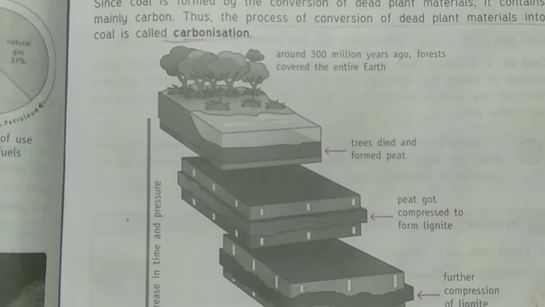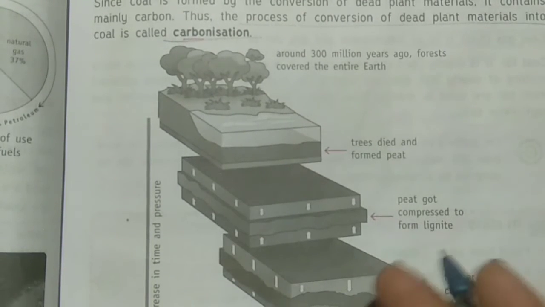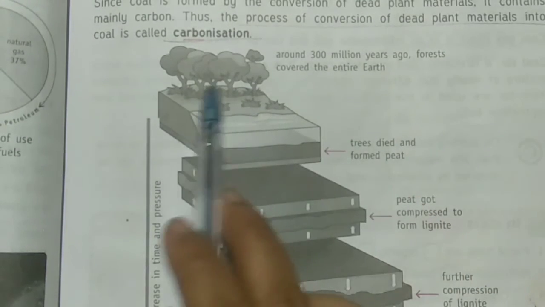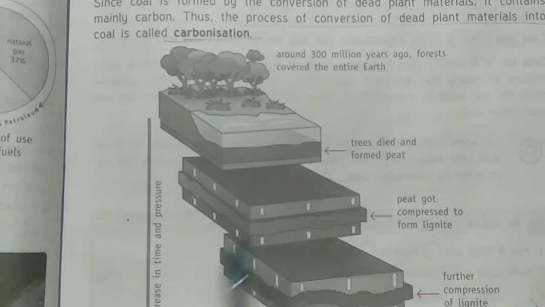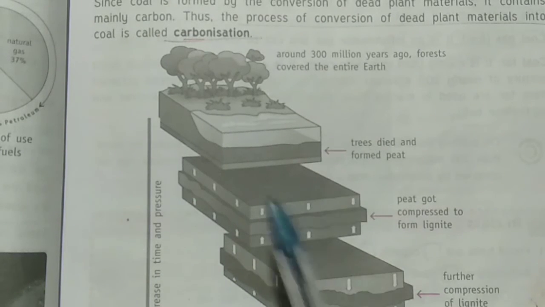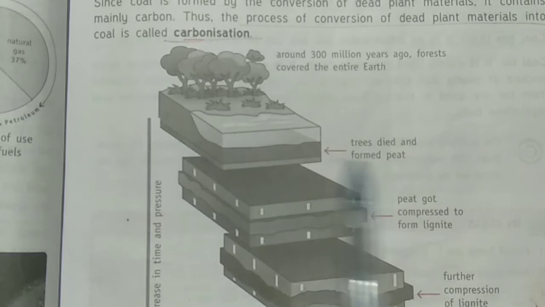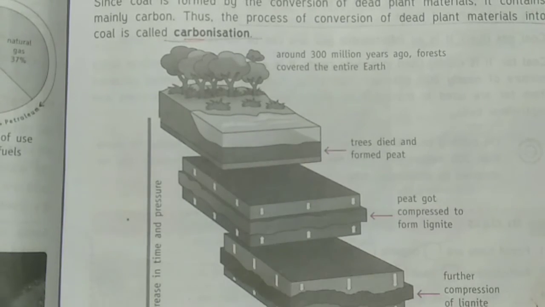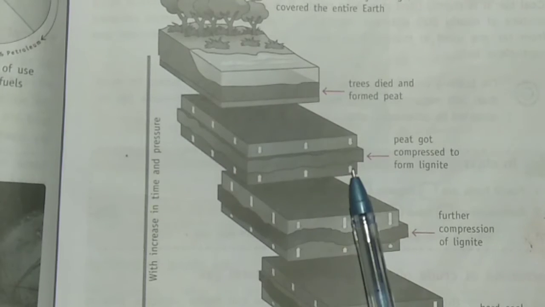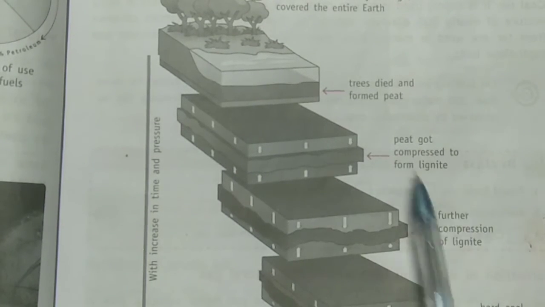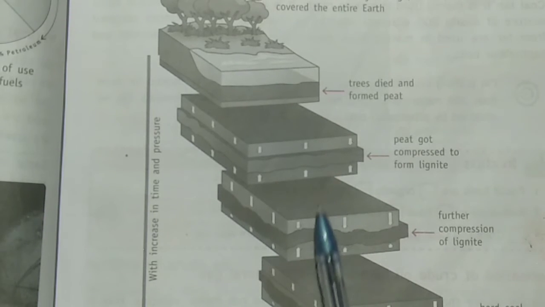Now we will understand this diagram, formation of mineral coal, how coal is formed. Around 300 million years ago, forest covered the entire earth. There was forest 300 million years ago. Then what happened? Due to natural calamities or some unknown reasons, trees got buried, trees died and formed peat.